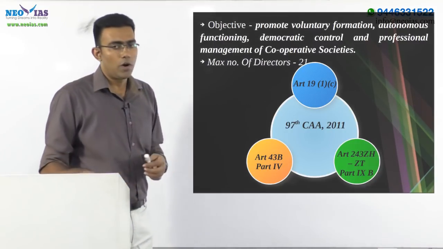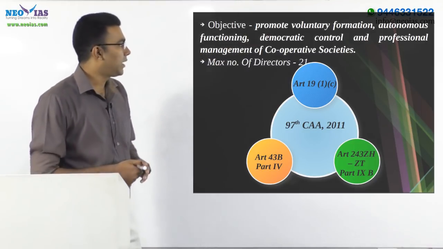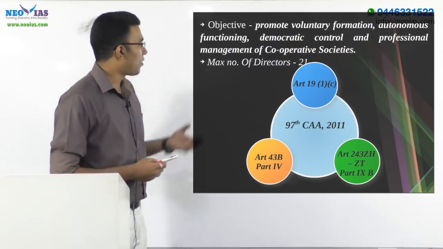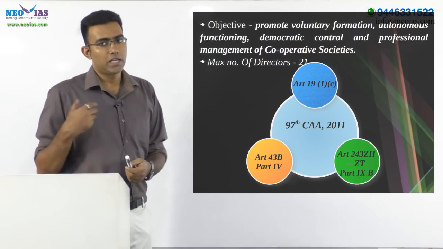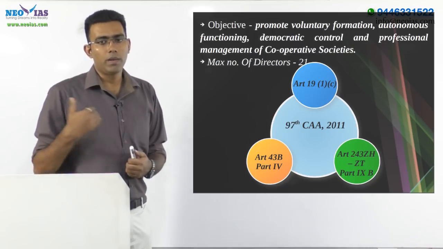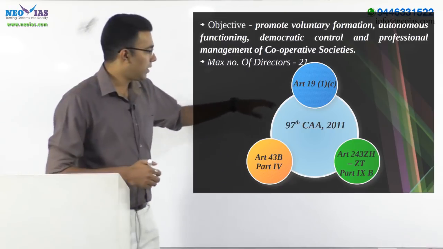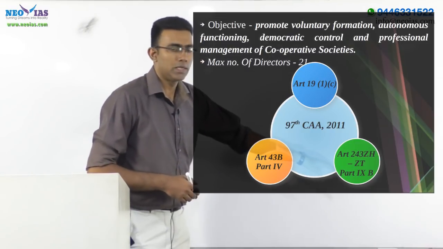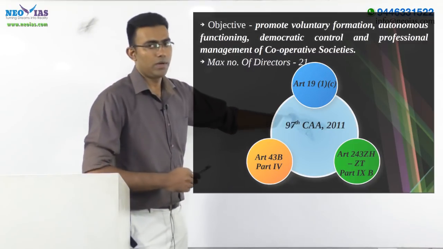Now the objective of cooperatives is to promote voluntary formation, autonomous functioning, democratic control and professional management of cooperative societies. The maximum number of directors has been fixed at 21, but the Constitution is silent about the minimum number. And these are the important provisions that have been inserted in this 97th Constitutional Amendment Act of 2011.